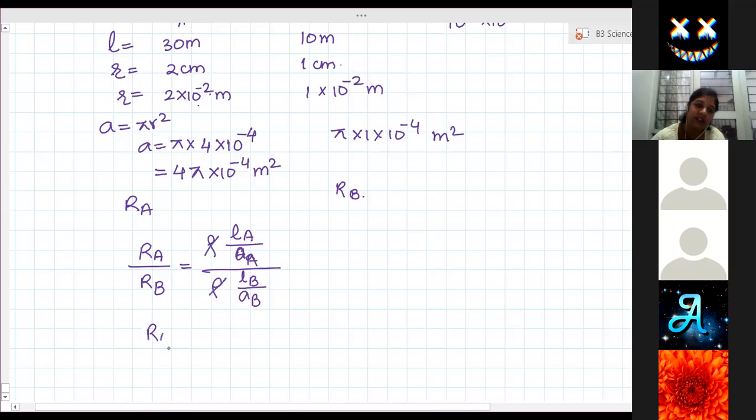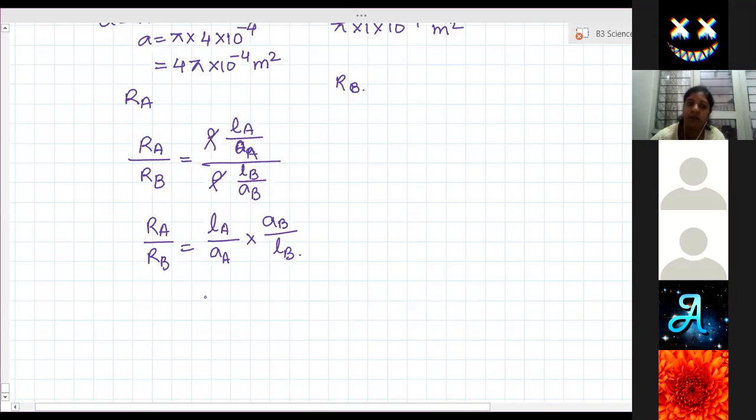So the resistance ratio is equal to length of A by area of A, into this denominator fraction will go to the numerator, area of B by length of B. Clear? So length of A is 30 meter. Area of A is 4 pi into 10 to the power minus 4.